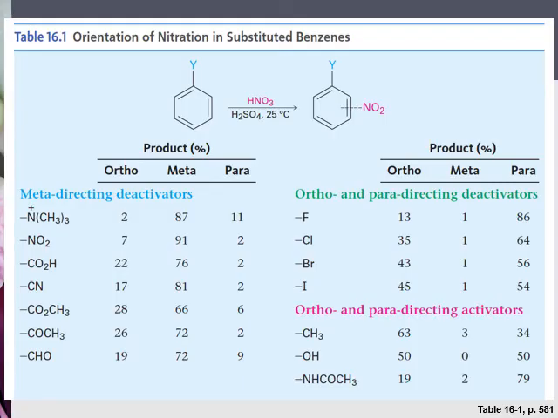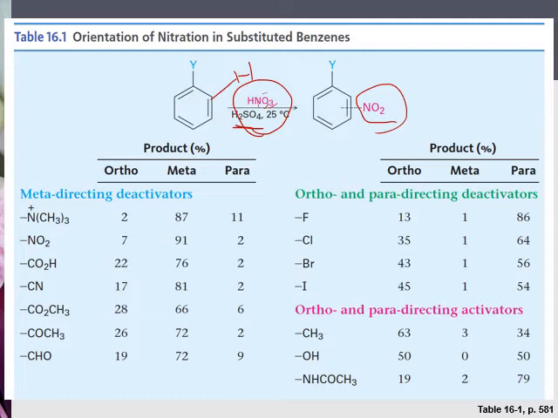Here is an example. At this point, you should be very familiar with aromatic electrophilic substitution reactions. So when you see nitric acid combined with sulfuric acid, you know it's a nitration reaction. Sulfuric acid is a catalyst, and the net effect is to replace one of the hydrogens by NO2. That's a nitration reaction. But where does it go?